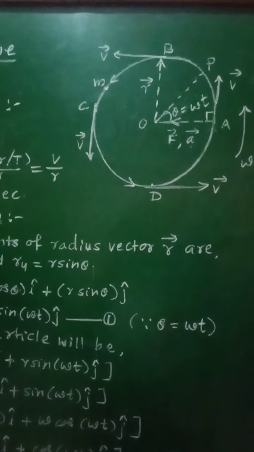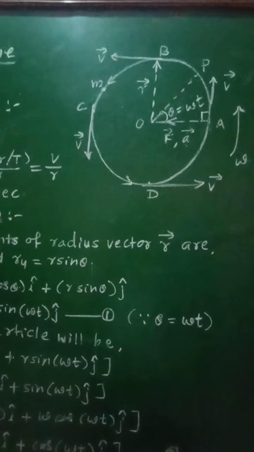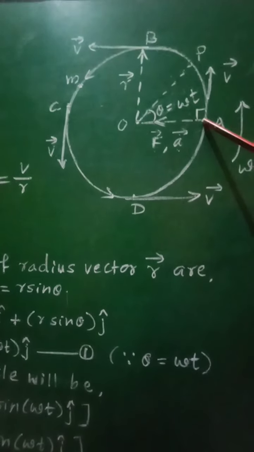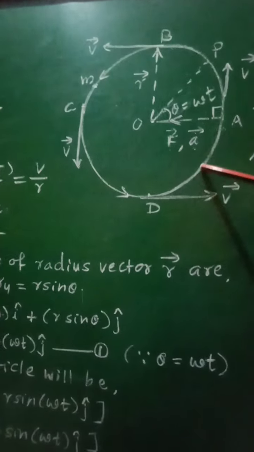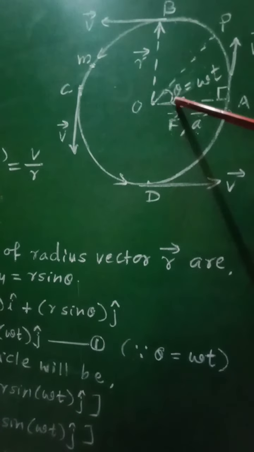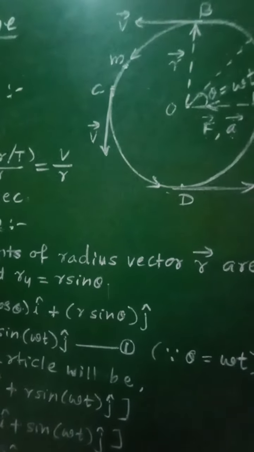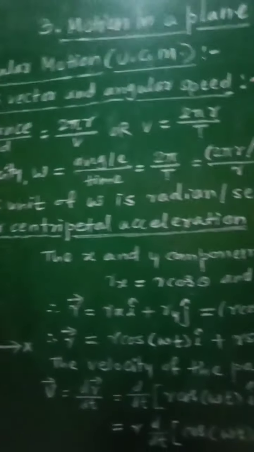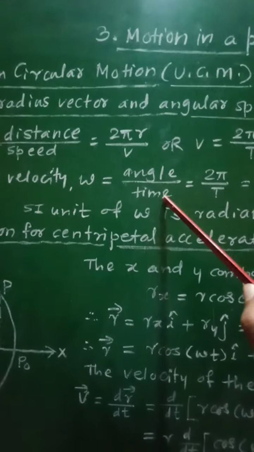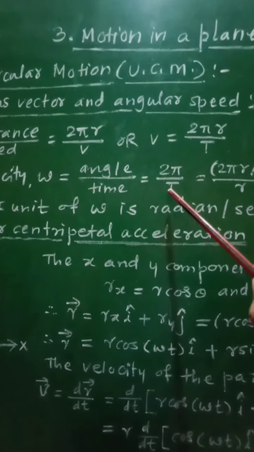During one complete revolution the angle described by the radius vector is equal to 2 pi, and the time taken, that is the period, is capital T. Hence the angular velocity omega is equal to the angle described upon time, that is 2 pi divided by its period T.